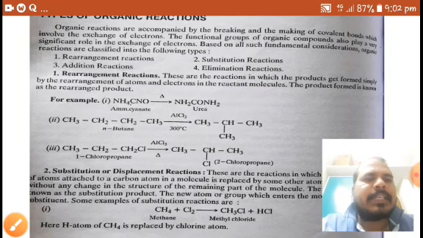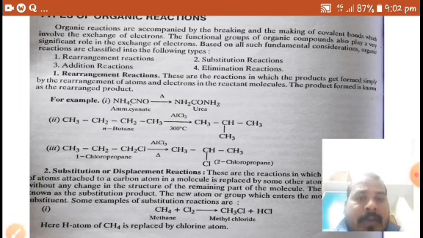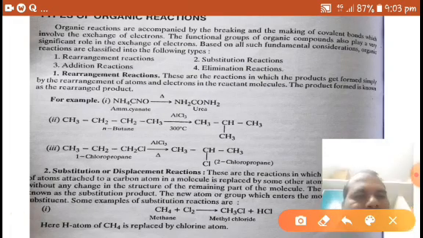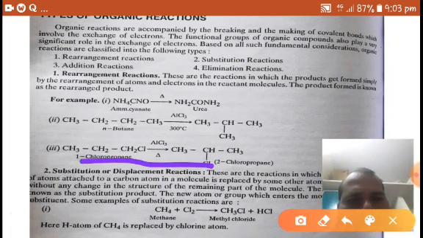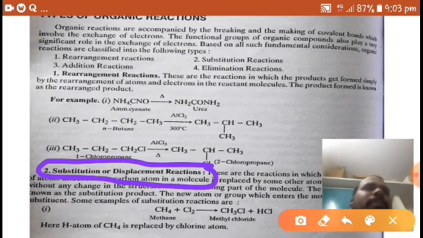And the second type of reactions is substitution or displacement reactions. If you understand this, what is substitution? Generally in games or sports, substitutions take place. Suppose a person in a team on the ground is injured, he is replaced by another person. It is called a substitute.